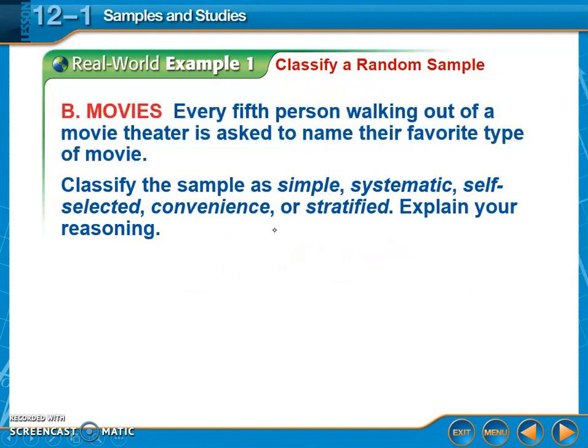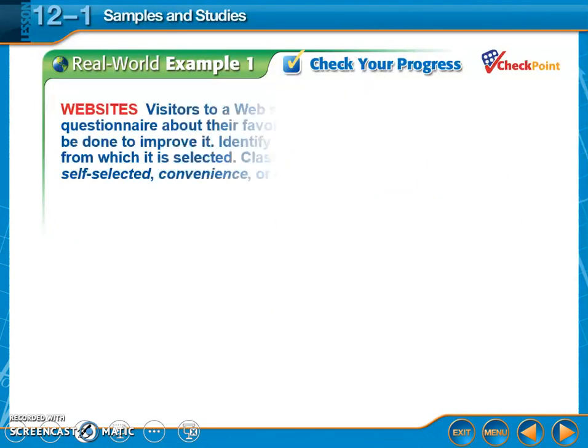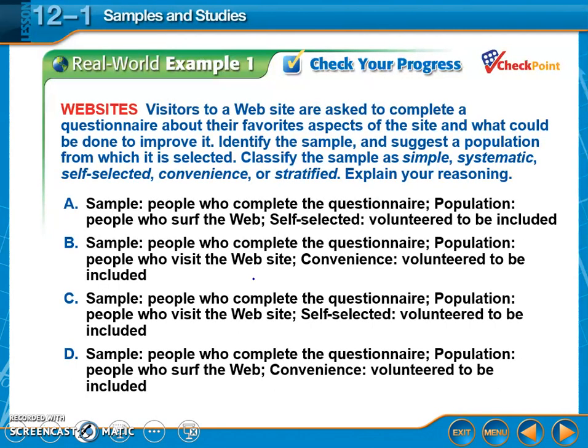So then part B, they say classify the sample as simple, systematic, self-selected, convenience, or stratified. So in this example, because it was every fifth person, there was a system to it, it was a systematic sample. Okay? You guys figure out this one. Figure out what the sample is, what the population is, and what type of sample.